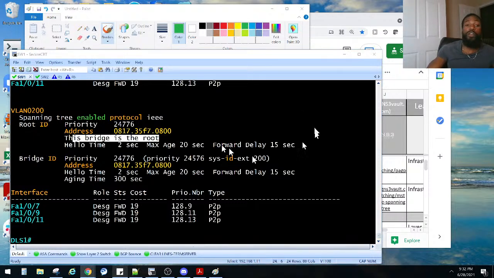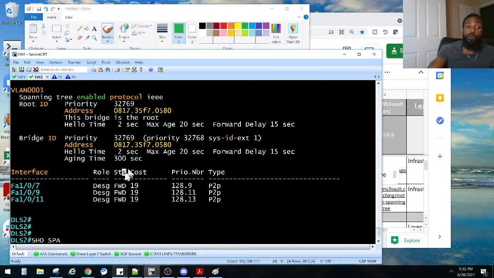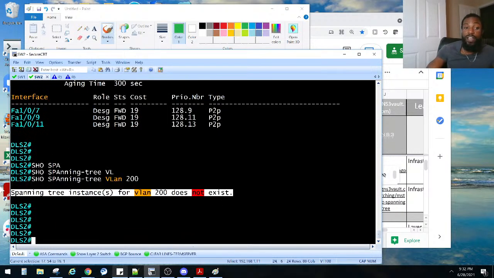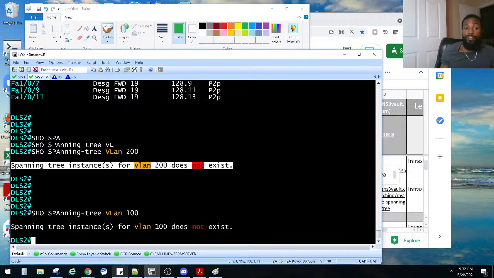Anybody have any pointers or anything else before I move on? If not, then I'm just going to move on. Because remember, we made this guy the backup root bridge, but he doesn't even have any knowledge of VLANs 100 and 200. It says right there, spanning tree instances do not exist for VLANs 100 or 200, right? We do 100? None of them.